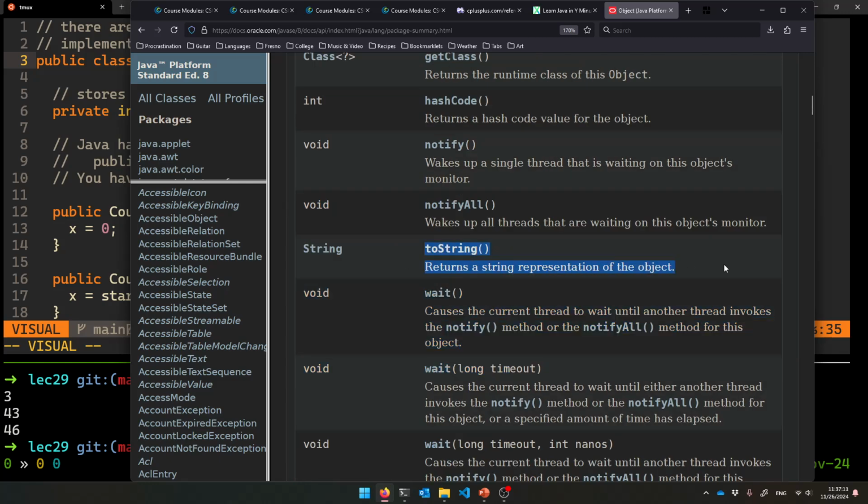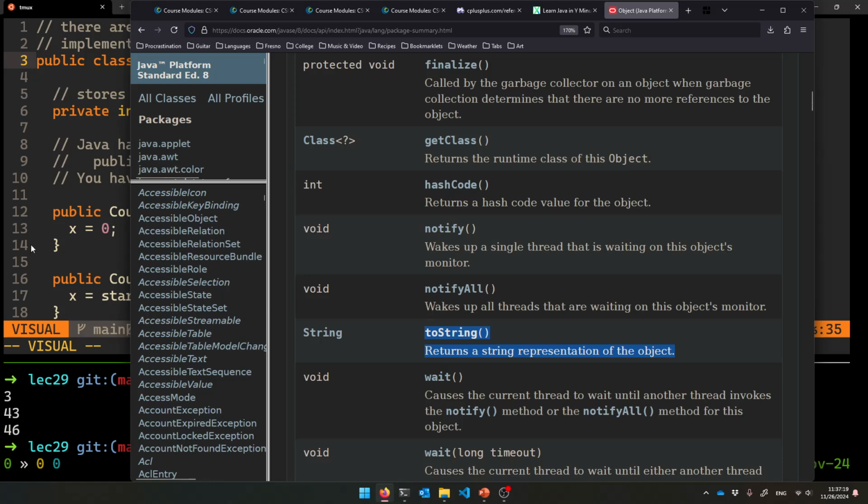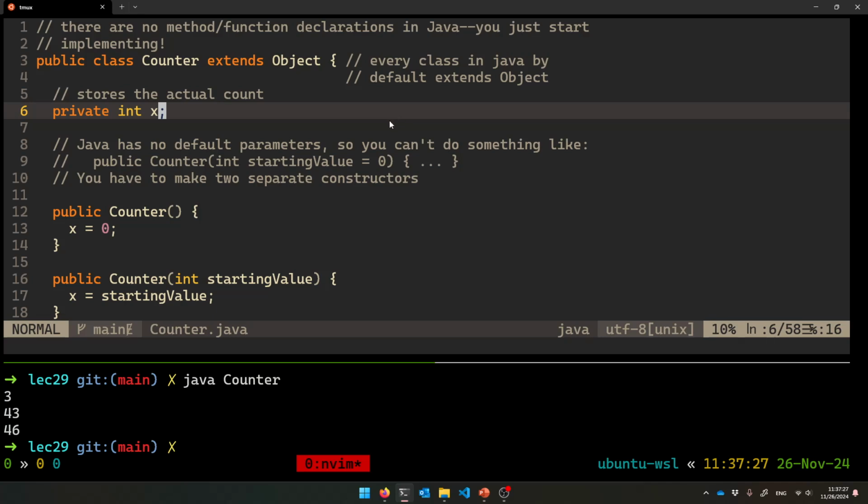A toString always exists somehow on your object, which is needed by other parts of the library. So everybody is an object, and you get all those pieces from it, all right? So by default, every class extends Object eventually, one way up the hierarchy, okay? So there's that.